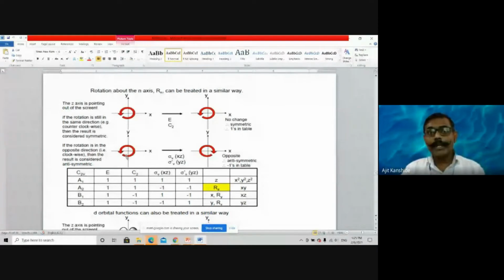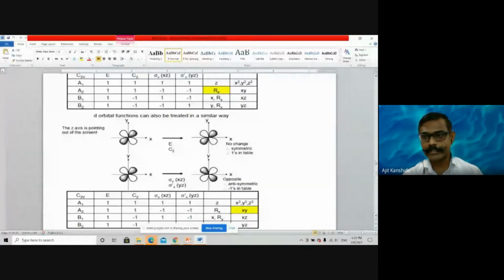So reflection of that rotation will occur, direction will change. If the direction of rotation changes, then it is negative, which is anti-symmetric. As is the case for sigma yz, the same is the case for sigma xz. Therefore, for sigma xz and sigma yz, the change in direction is shown. So the representation with -1 character for xz and yz is rotatory z.